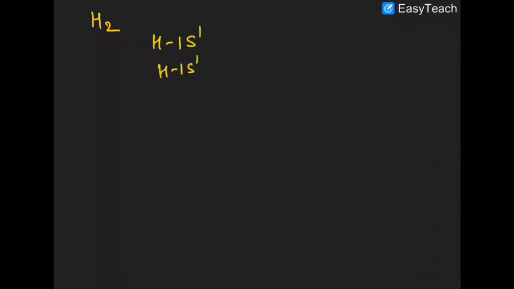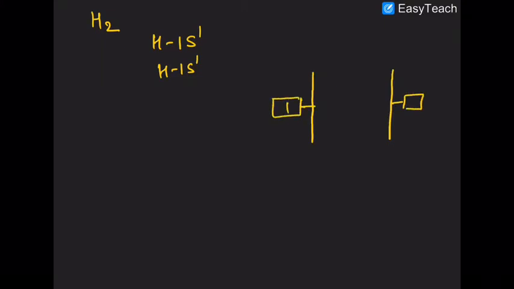Now first of all, look at the bond energy level of hydrogen. Now hydrogen comprises two atoms, that is one and that is second one. So if you ask me how will you draw the energy level diagram, first you will draw the 1s of both the hydrogen atoms containing one electron each.